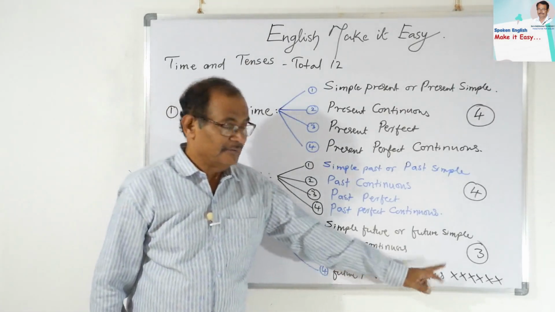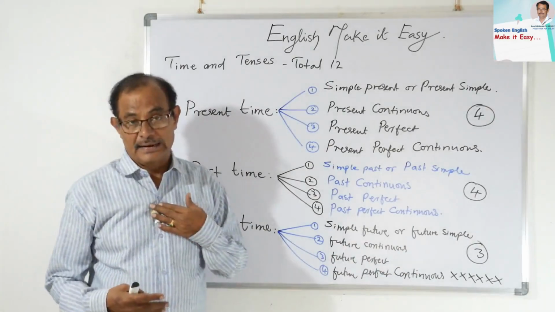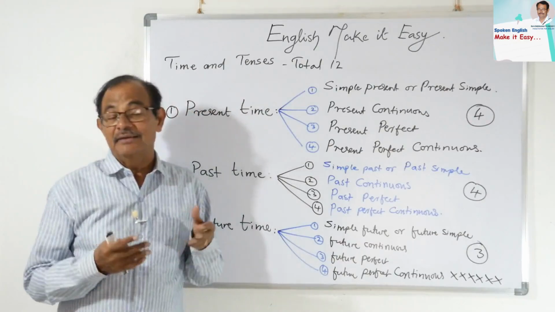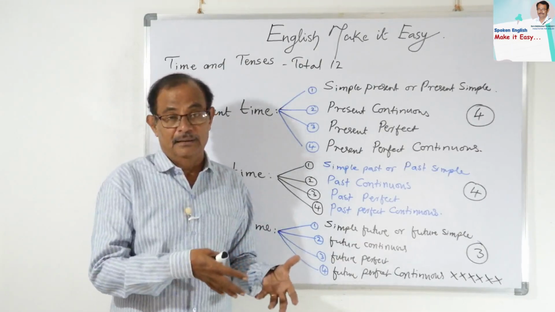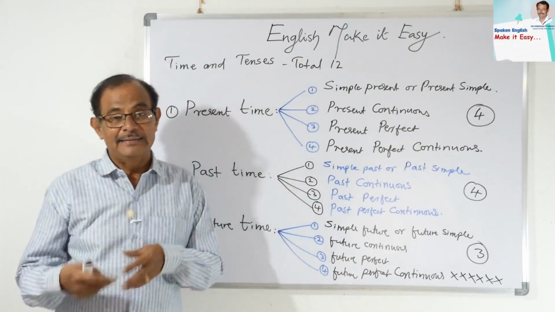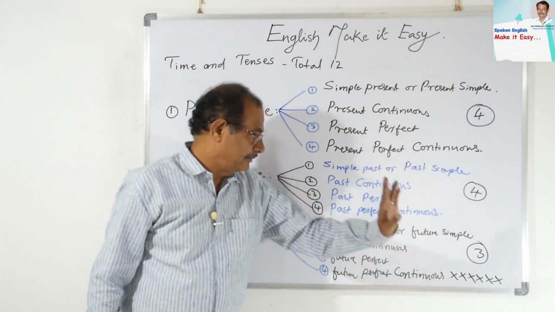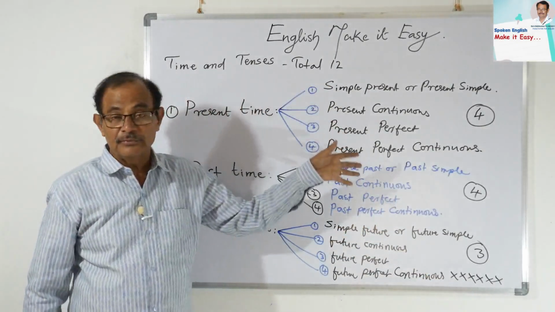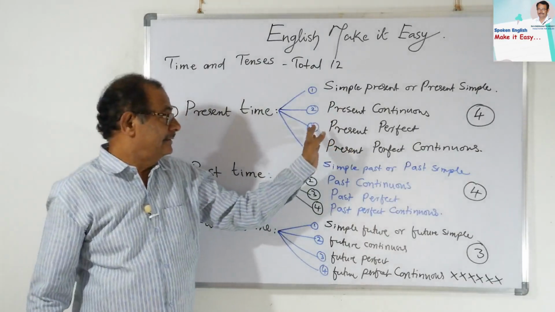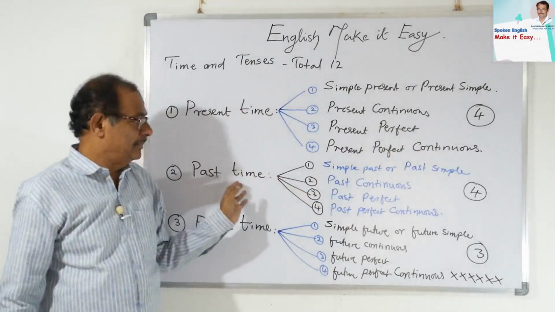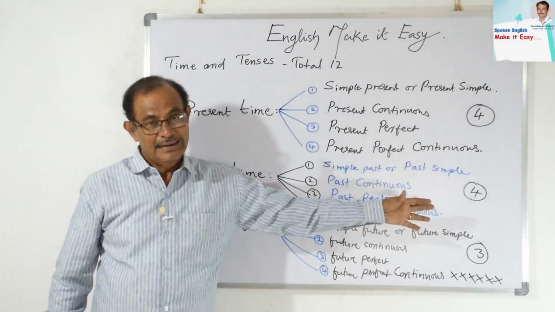But this future perfect continuous situation does not arise, because in future there is no situation which has begun and is continuing till the time of speaking. So that is not possible. These are the 4 forms for each tense, and in present we have 4 tenses, and in past again we have 4 tenses.